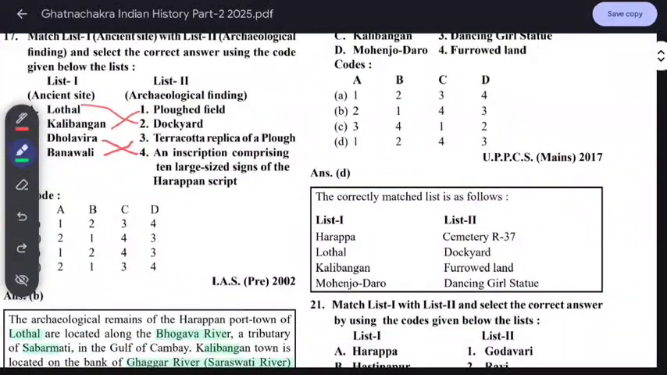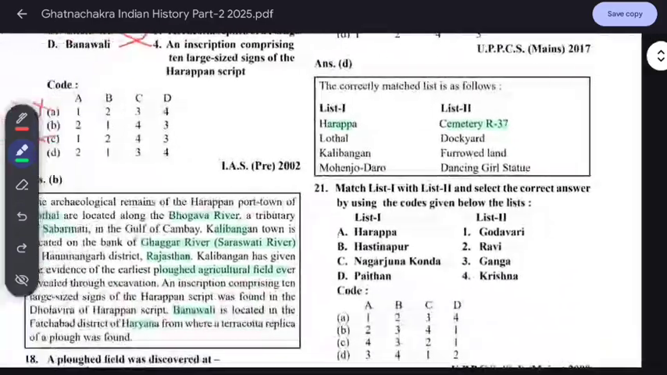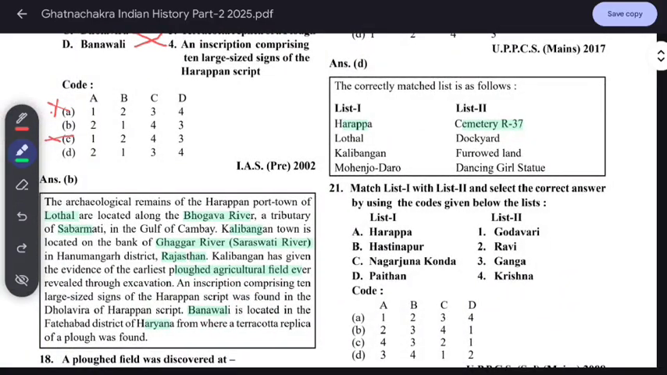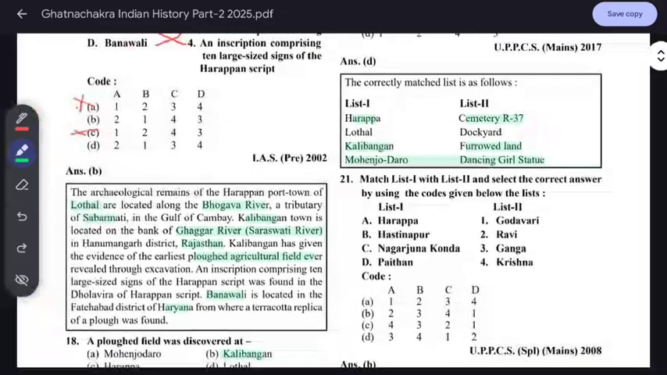Through this, just know that the Harappan civilization is related with the cemetery. Lothal, just remember the dockyard, and Kalibangan, where furrowed land was found. Mohenjo-daro, everybody knows. This question was asked in IAS and in state PCS also, in UP. The dancing girl statue made of bronze was found at Mohenjo-daro, not Harappa. Remember this. Sometimes they confuse it.